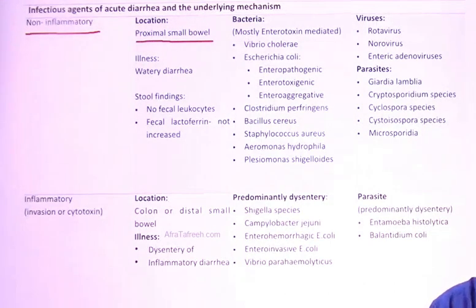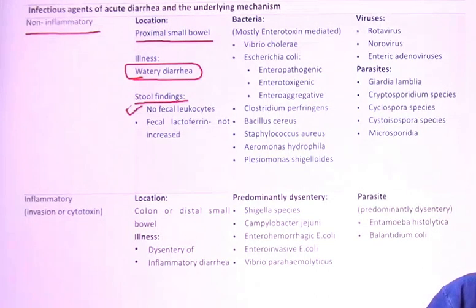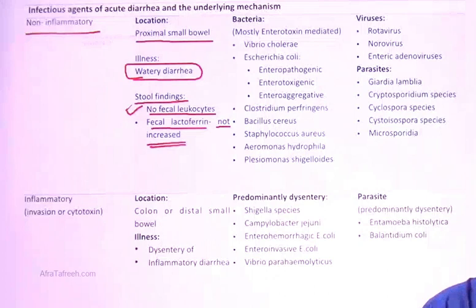The illness is watery diarrhea, because this is non-inflammatory. What is the stool finding? There are no fecal leukocytes, guys, and fecal lactoferrin is not increased. Why? Because leukocytes are not there. Got my point? So this is the non-inflammatory one.